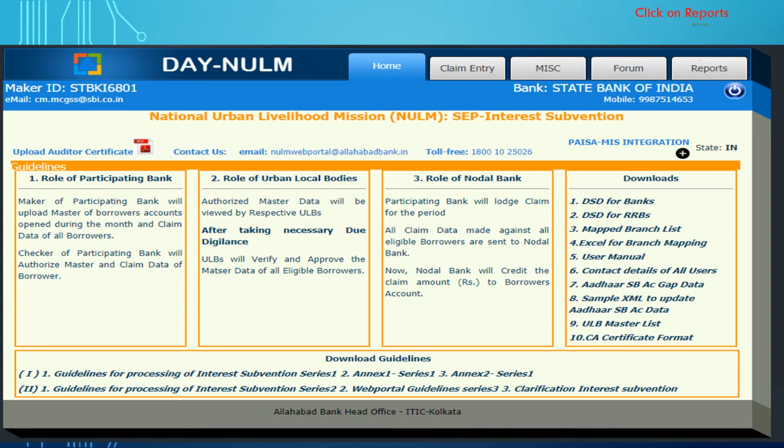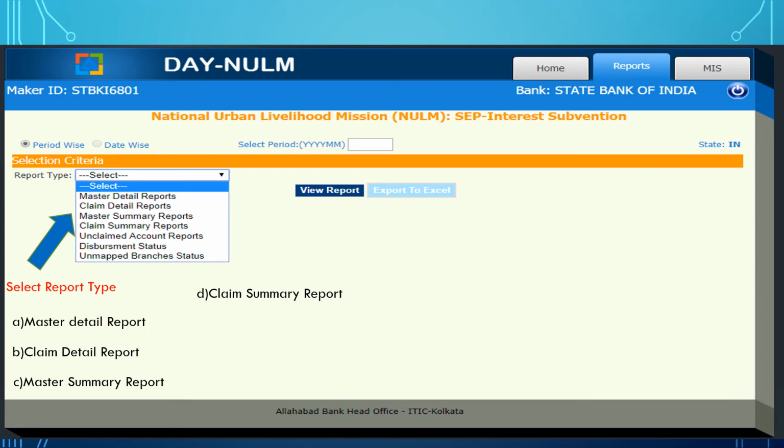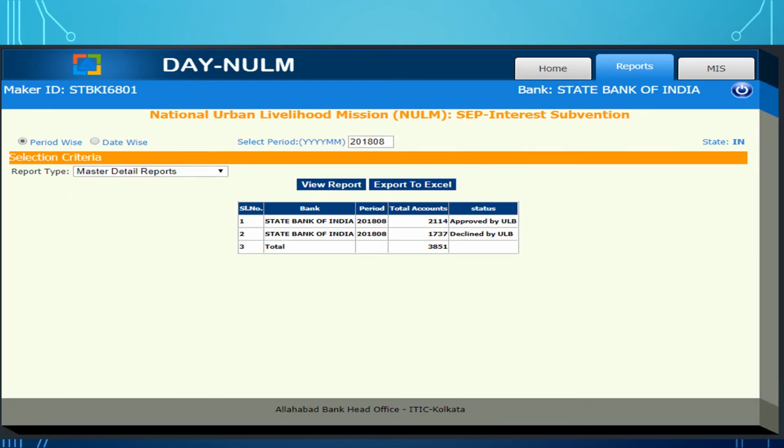Now click on the reports section. The various reports given in the report section are: master detailed reports, claim detailed reports, master summary reports, claim summary reports, disbursement status, and unmapped branch status reports. These are the reports given in the report section of the bank user. Here you can select the period or date wise. You click on view report and export, and the reports will appear.